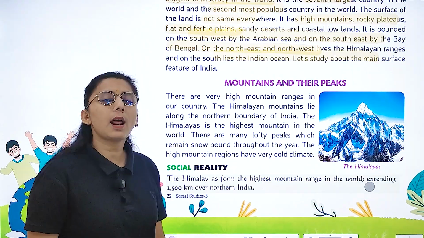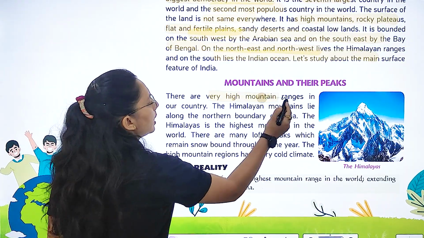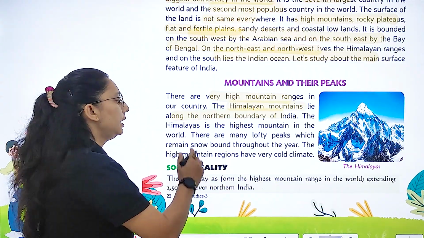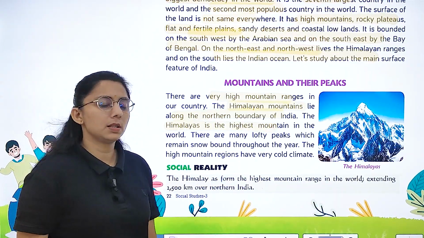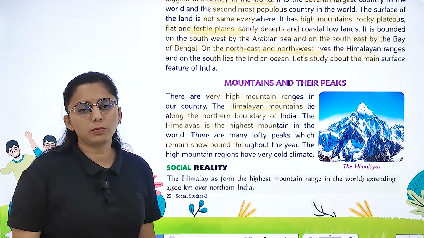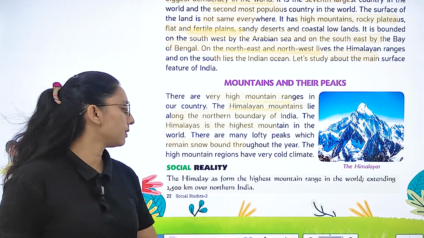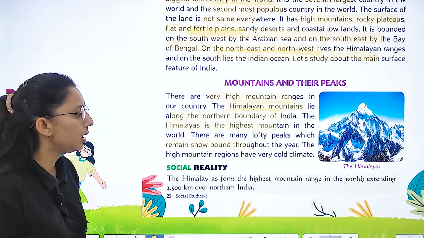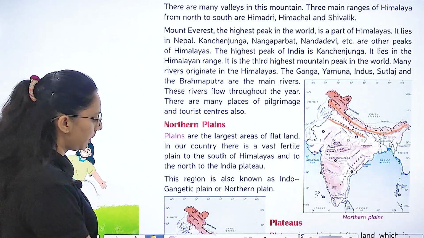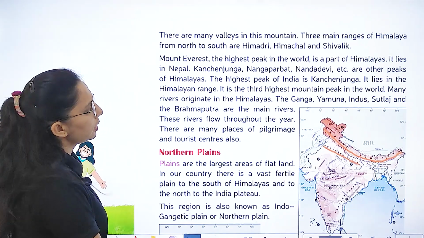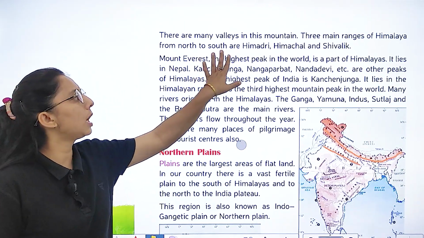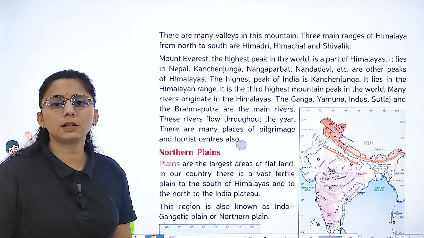As you all know, there are high mountain ranges in our country. The Himalayan mountains lie along the northern boundary of India, and the Himalaya is the highest mountain. You have lofty peaks over here which remain snowbound throughout the year. The Himalaya is the highest mountain range in the world, extending 2500 km in North India. There are many valleys that you see in this mountain. The main ranges that run from north to south are Himadri, Himachal and Shivalik.